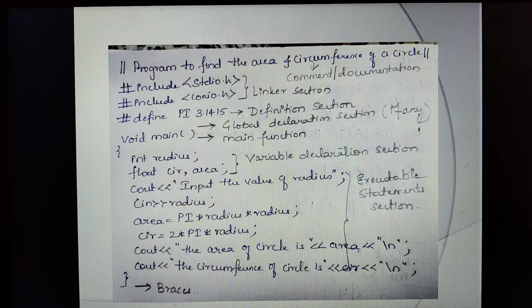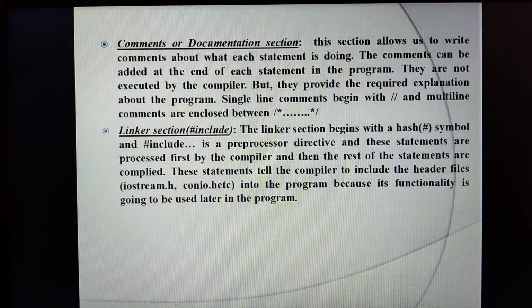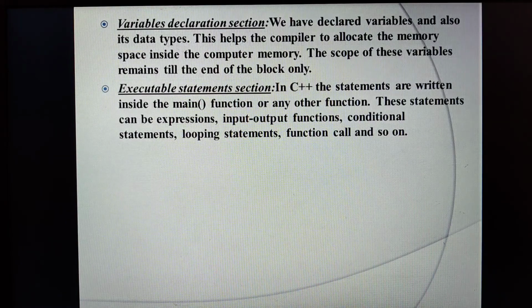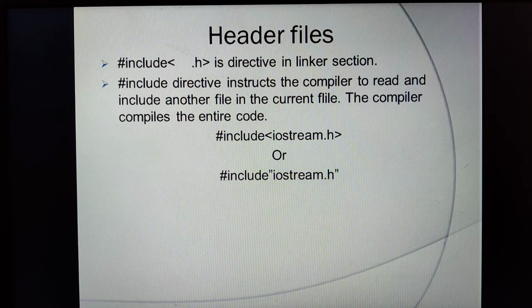Now let us move on to the new topic, that is header files. Header files are nothing but #include. Header files always start with #include. These are nothing but preprocessor directives which are defined in the linker section of the program. Now I hope you are able to understand which section these header files belong to. They belong to the linker section.